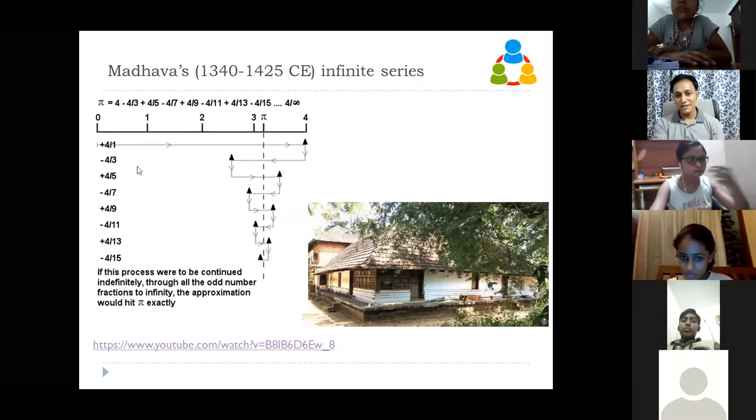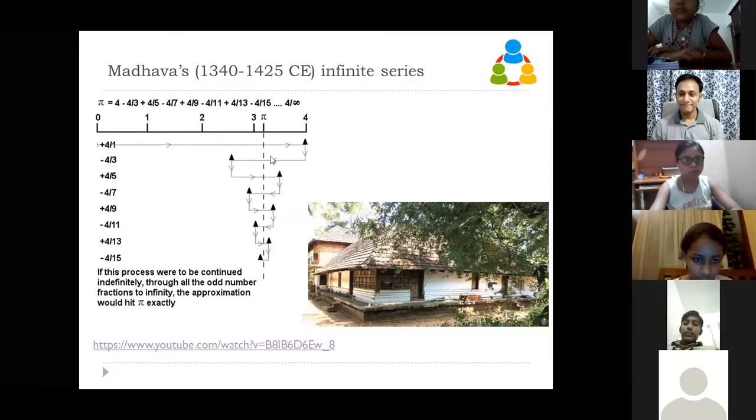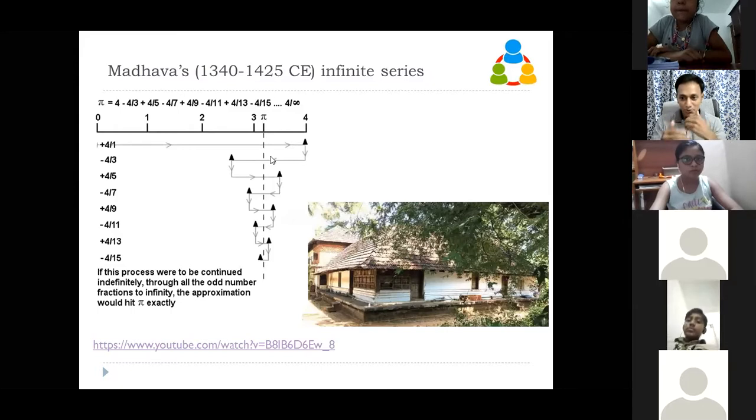We call this with a name in mathematics. Any idea about this method? You express a number as the sum or subtraction of so many numbers, or multiplication of so many numbers. We call this with a name in mathematics. Any idea?